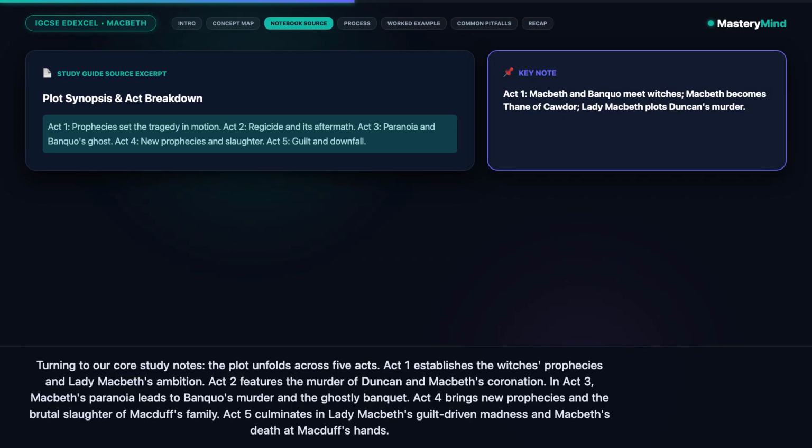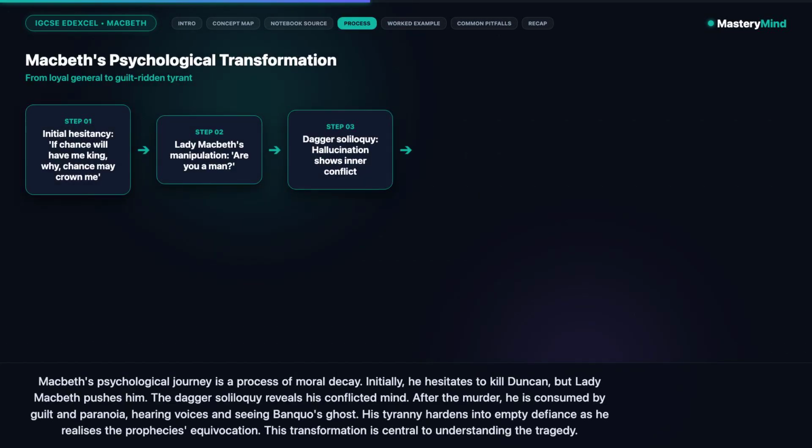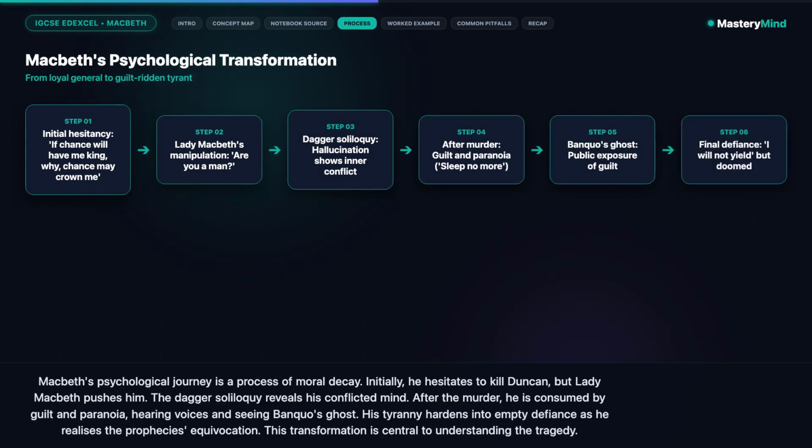Macbeth's psychological journey is a process of moral decay. Initially, he hesitates to kill Duncan, but Lady Macbeth pushes him. The dagger soliloquy reveals his conflicted mind. After the murder, he is consumed by guilt and paranoia, hearing voices and seeing Banquo's ghost. His tyranny hardens into empty defiance as he realizes the prophesied equivocation. This transformation is central to understanding the tragedy.